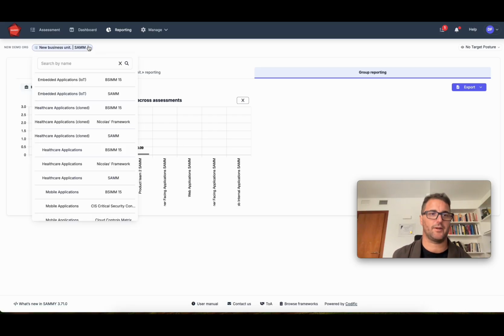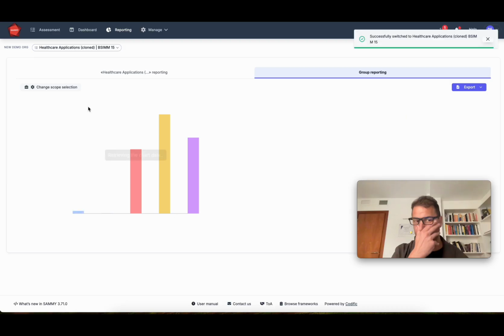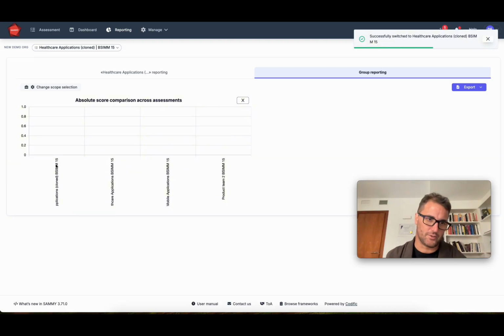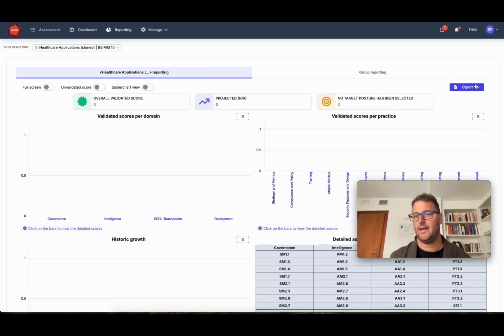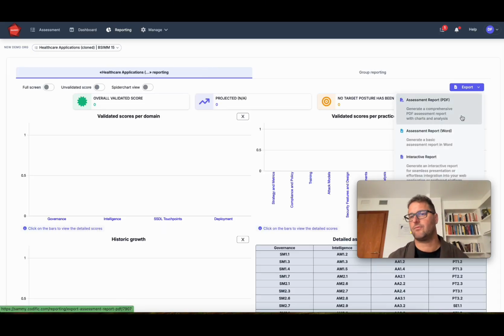If I switch to another framework, let's say I go to a BSIM assessment, then I will get the scopes in my organization that have a BSIM assessment, and I will be able to compare those. There's also an export button that allows you to export certain reports. We'll come back to that a little bit later. The most straightforward one is the assessment report, which is specifically the report of the assessment of that framework, which we are doing here.